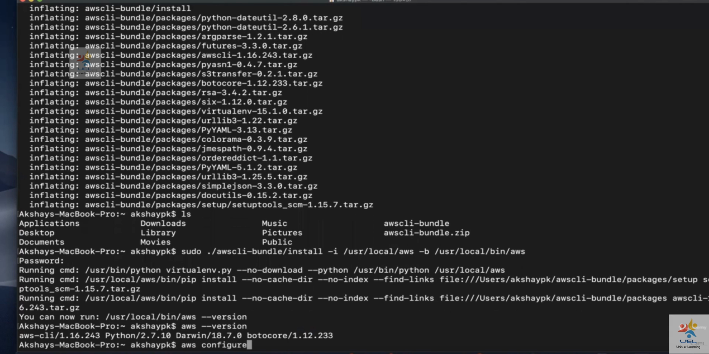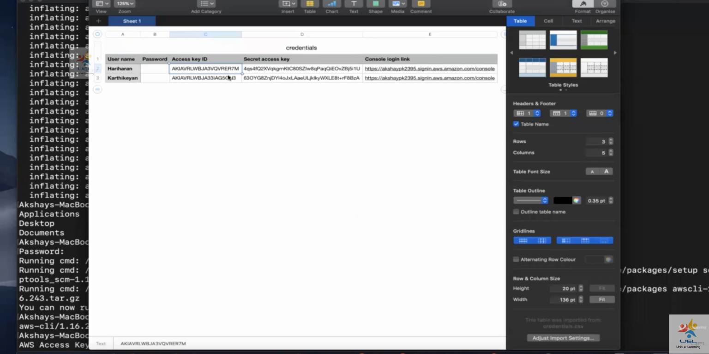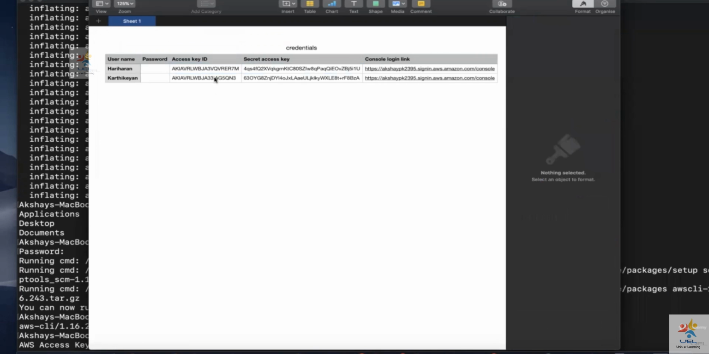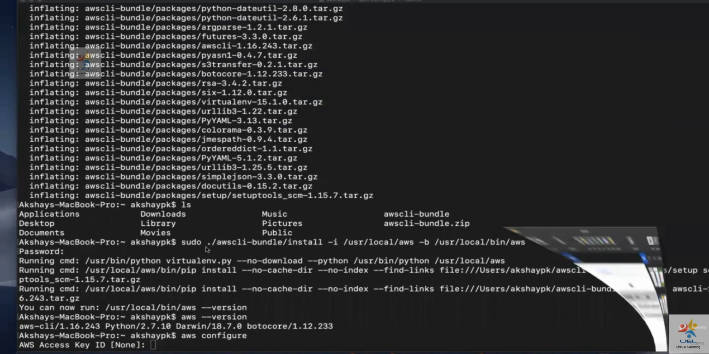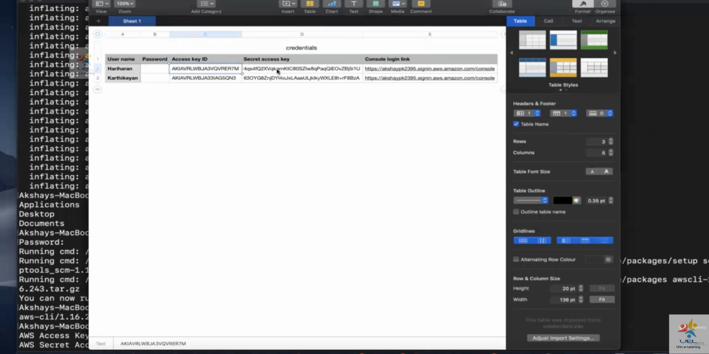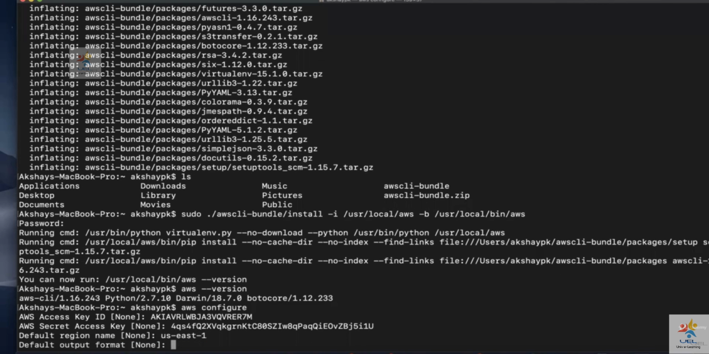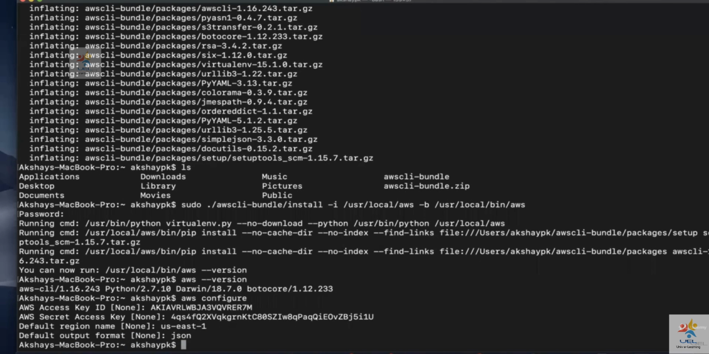Now I can do aws configure. It is going to ask for my access key ID and secret access key. I'm going to go ahead and log in as Hariharan. So Hariharan's access key is this. I'm going to paste it in my terminal. His secret access key is this. I'm going to paste it in the terminal. I'm going to choose a region. The default region, I'm going to go with us-east-1, Northern Virginia. Default output format, JSON. So now my current CLI, or my current terminal, is being configured with Hariharan's access key ID and secret access key.